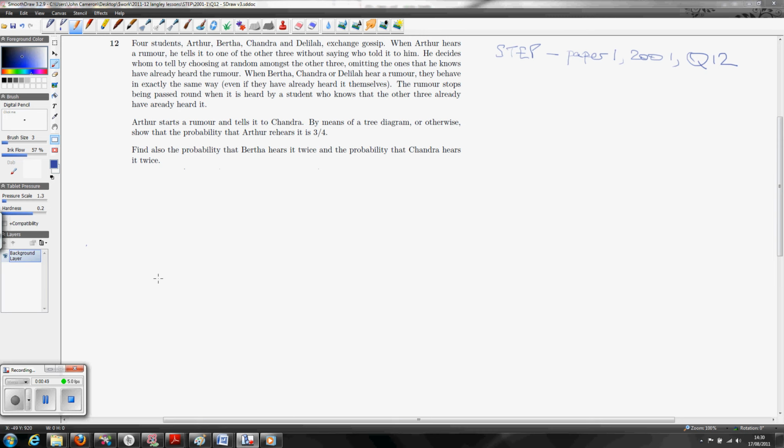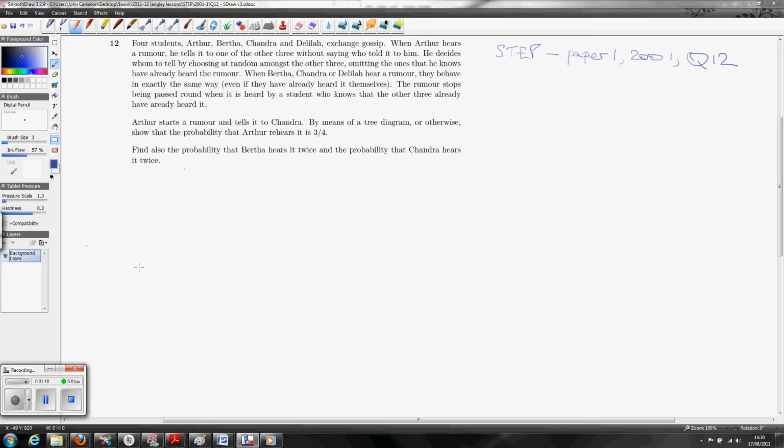Anyway, to continue, when Bertha, Chandra or Delilah hear the rumour, they behave in exactly the same way. The rumour stops being passed around when it's heard by a student who knows that the other 3 already have heard it. So we're told that Arthur starts a rumour and tells it to Chandra, and we're asked, by means of a tree diagram or otherwise, to show that the probability that Arthur rehears it is 3/4. And then we're asked for another couple of probabilities as well.